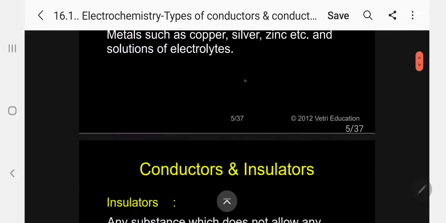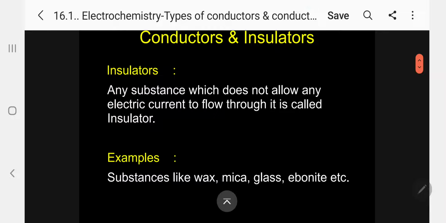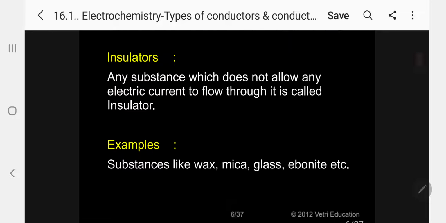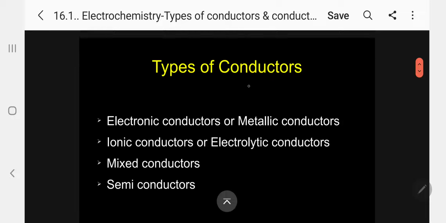What is an insulator? Kindly follow. Any substance which does not allow any electric current to flow through it is called an insulator. Examples like wax, mica, glass, ebonite are the examples of insulators.